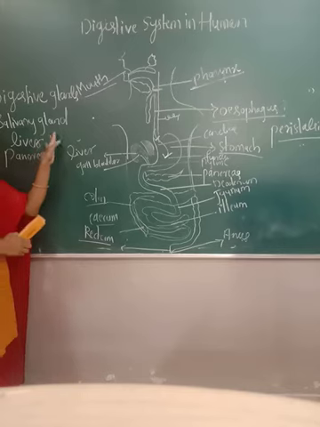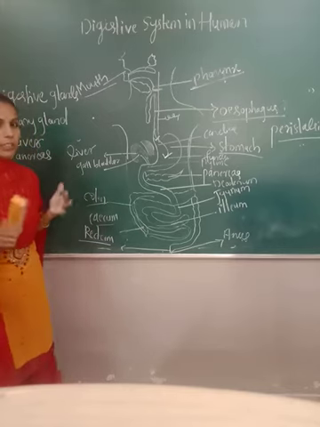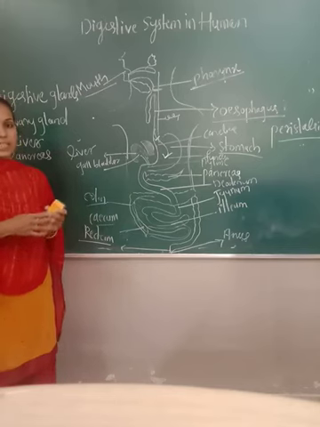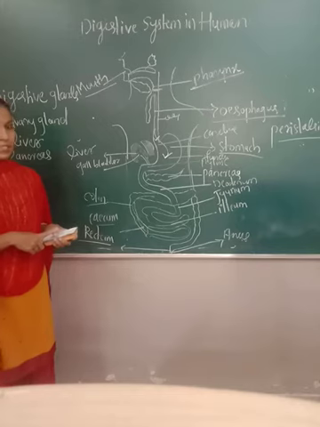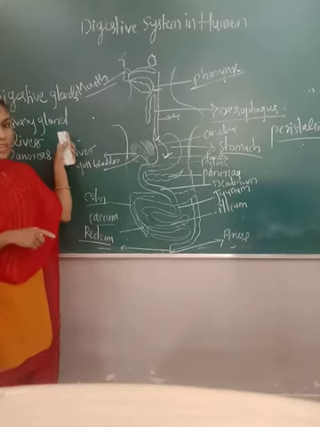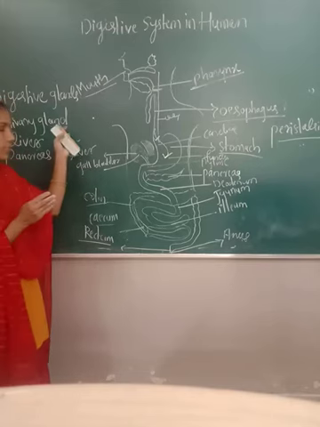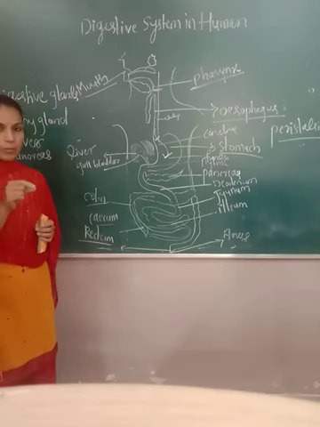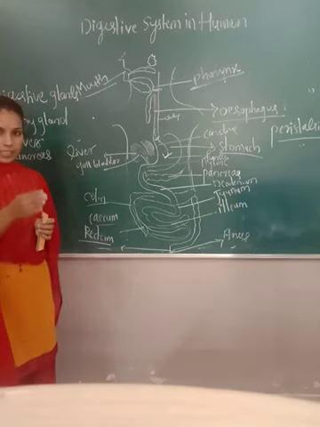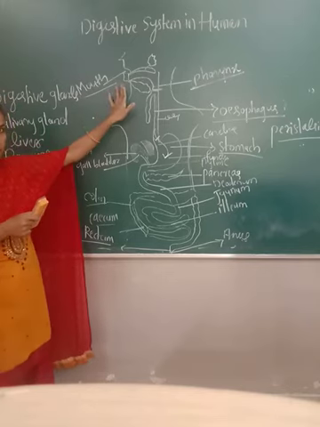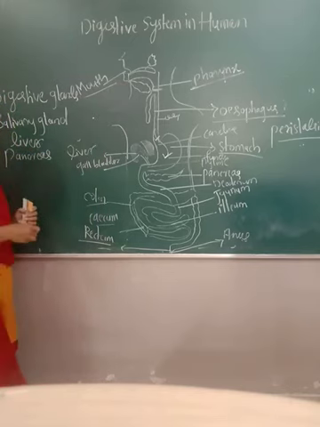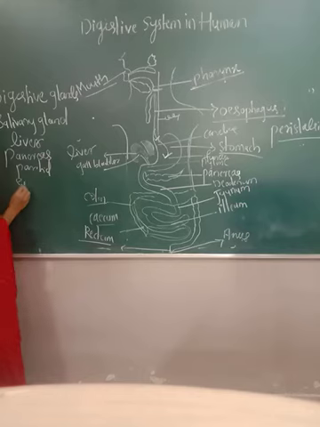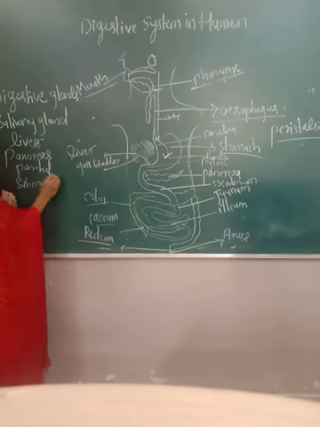Salivary glands are located in the buccal cavity. Different types of salivary glands are there, which secrete saliva. Saliva consists of different enzymes like amylase, and also sodium and potassium, all of which help in breaking down the food in the mouth region. The salivary glands are the parotid, submaxillary and sublingual.